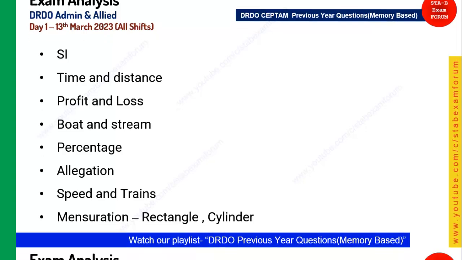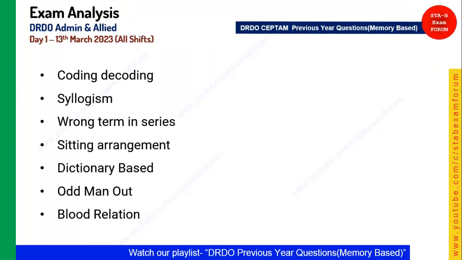Let's see, the next is reasoning ability. These are again common topics that we have already seen in reasoning: blood relation, coding-decoding, syllogism, wrong term in a series, sitting arrangement, linear or whatever. And this time they have given a dictionary based question also. So these are the common topics. If you are preparing for SSC CGL or CHSL, you should be very comfortable with all these topics.